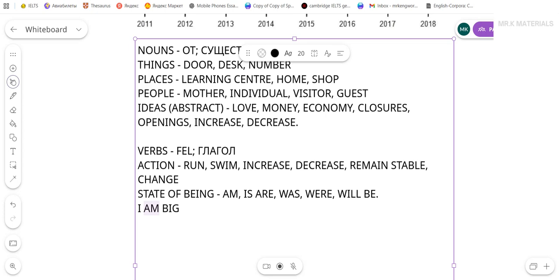If we translate it roughly. Now, you will not get it right away. You will not understand it immediately. It may take some time. All you gotta do is always pay attention when you use verbs of state of being like am, is, are, was, were, and will be, and always think, how are they helping to show a state here?